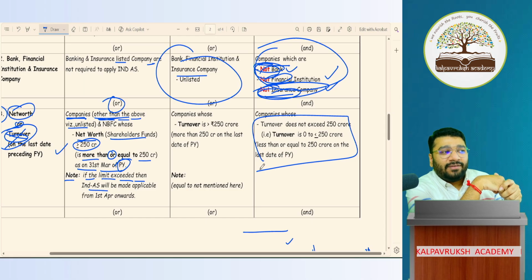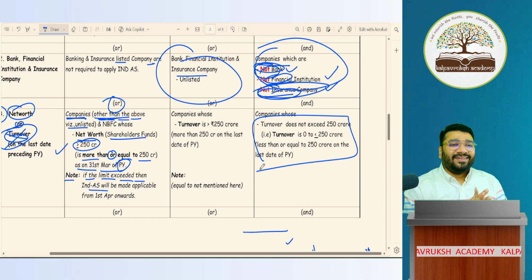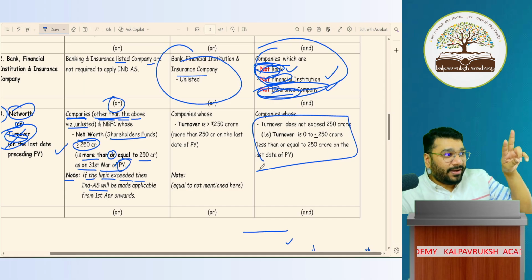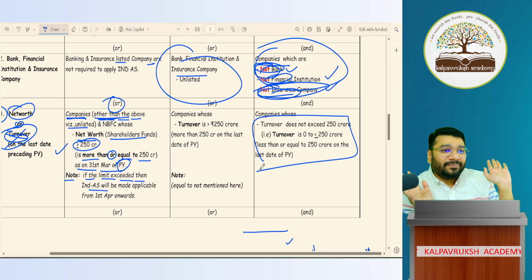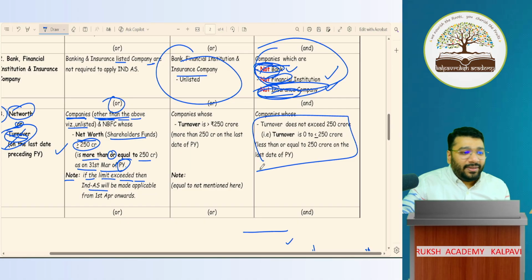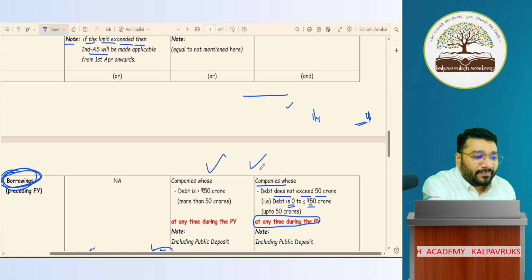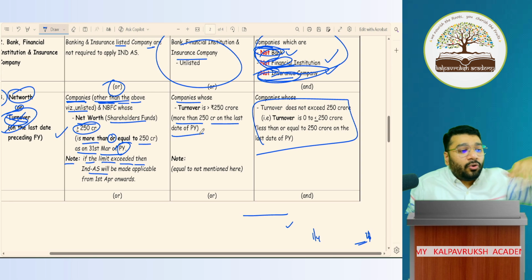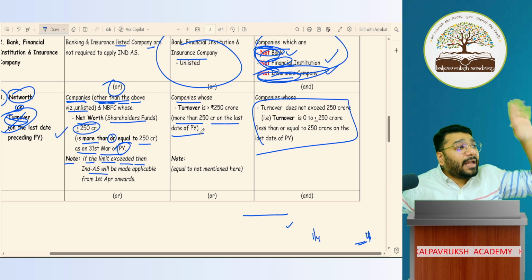250 crores and 1 rupee. Big company or super big? Big. Super big is decided when the listing status and net worth are seen. Not turnover. Net worth I have not told. Listed, I am not listed. So I'll be directly a big company. Companies whose turnover is more than 250 crore will go directly to the big companies.